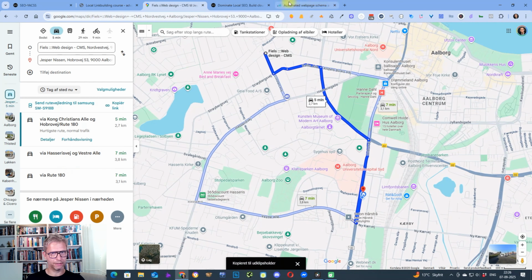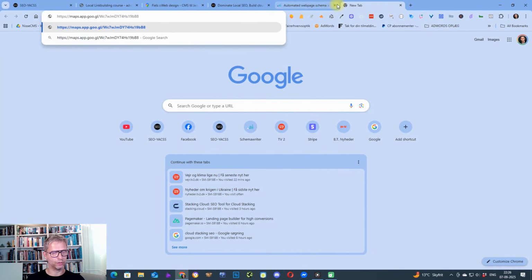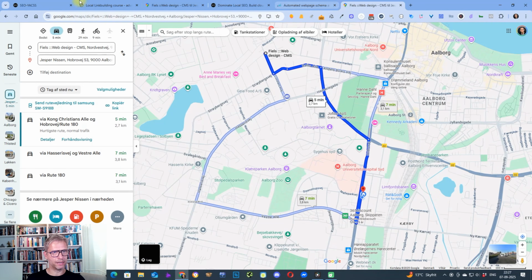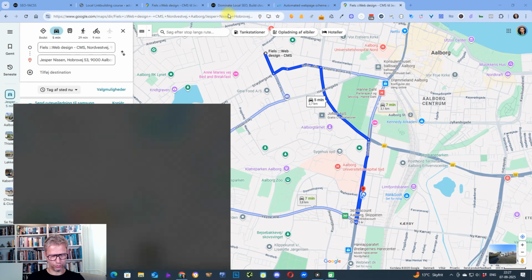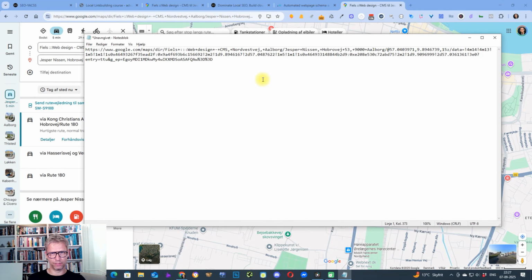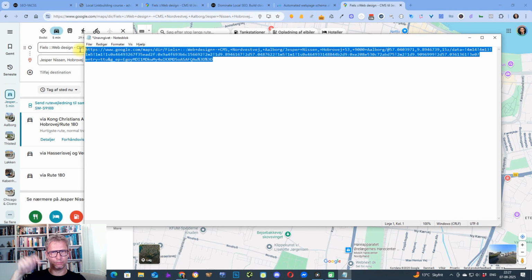If I copy this link and insert it in a new tab, this is what this link looks like. When I enter it like this, you can see it actually resolves. It says Fjelds Web Design, that's the starting point, and Jesper Nissen, that's the end point. We have the starting address and we have the end address. So that's the driving direction. When you grab this URL and insert it into any website, this can become a clickable link. And this URL is what you share in various Google properties and in the cloud links.